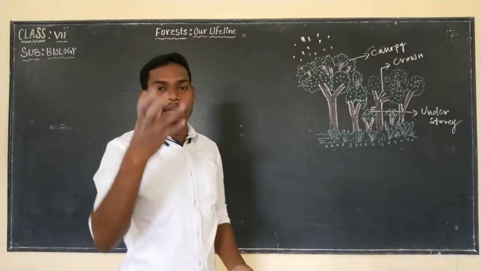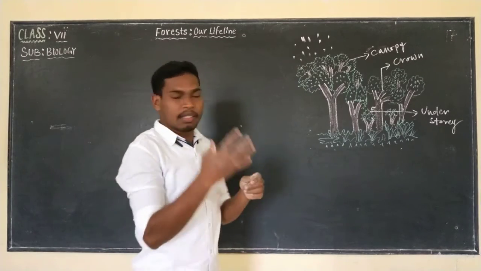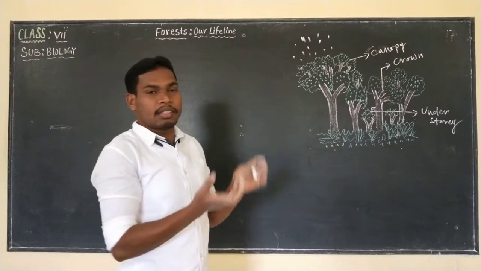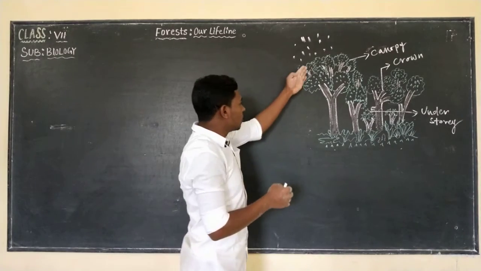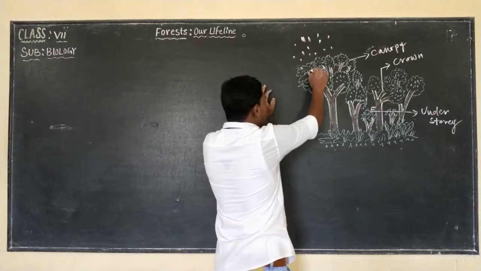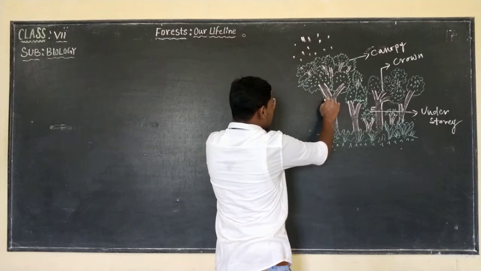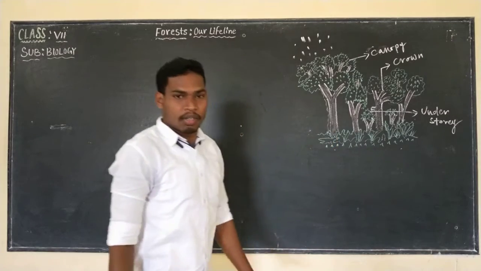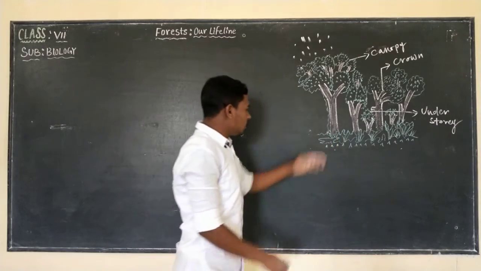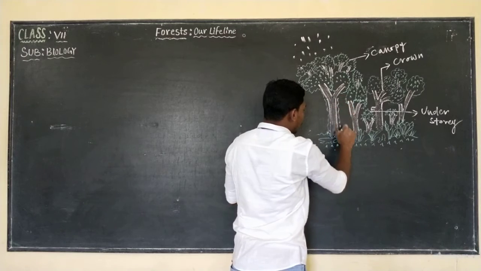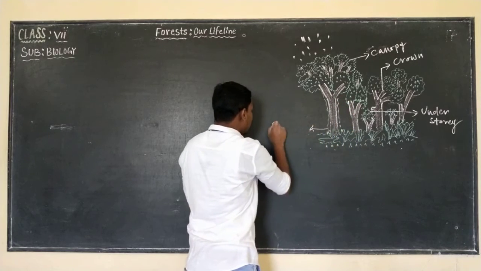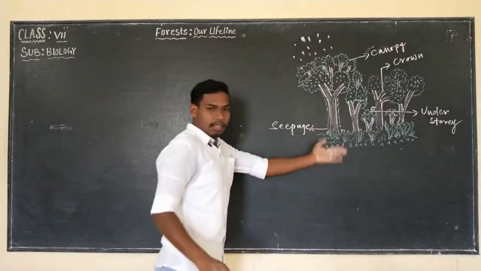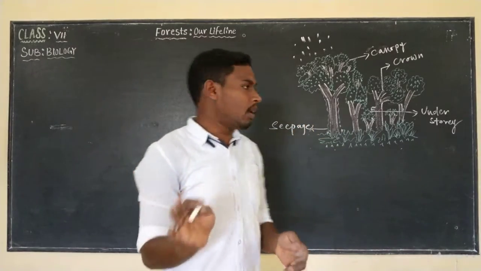These leaves collect the rainwater. They are not taking it, they just collect it, and through the leaves the rainwater flows into the branches. Through the branches, they come to the ground, and through the ground water will seep down. Water seepage will be there in the ground. So there will never be flood in the forest.